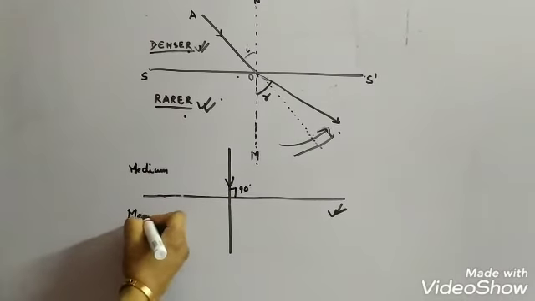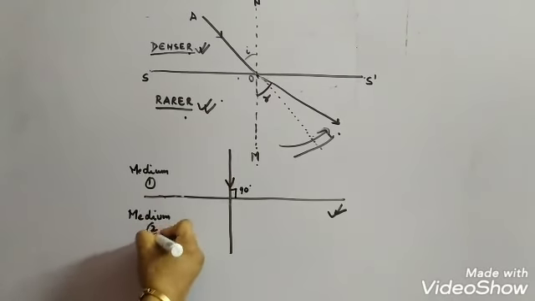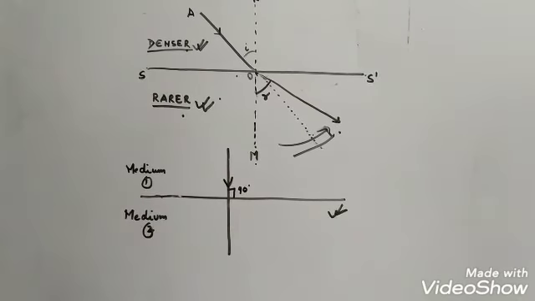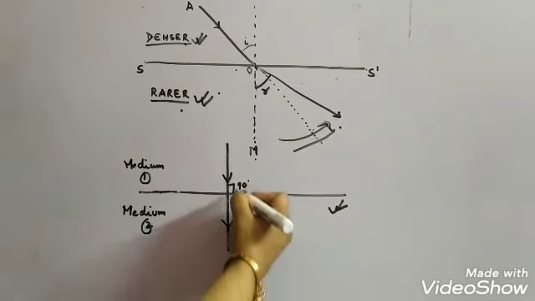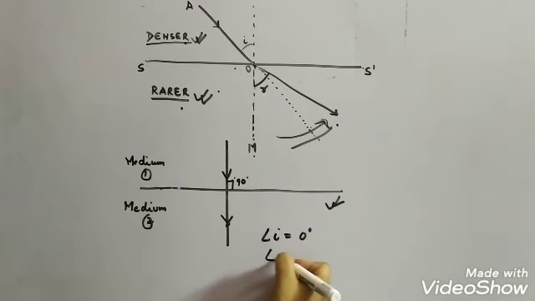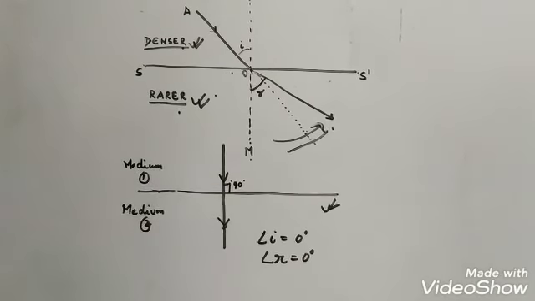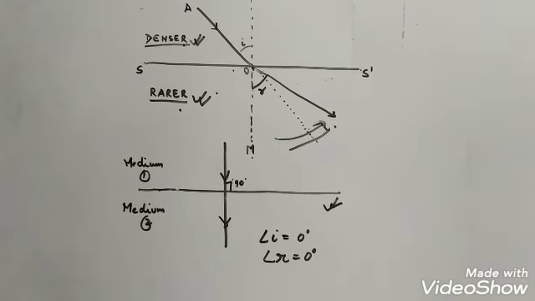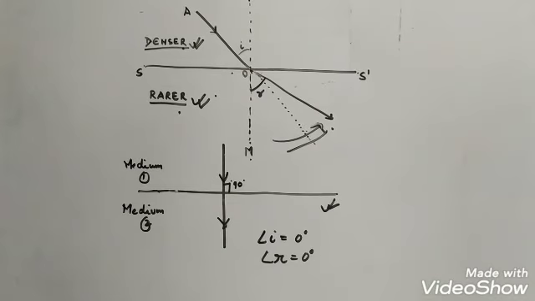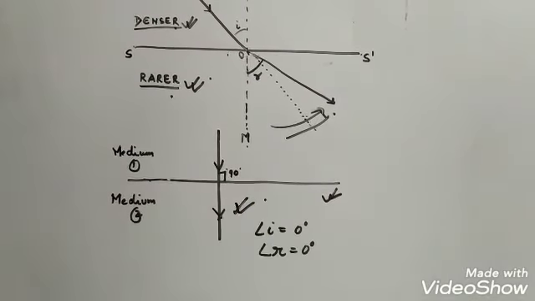This is medium 1, this is medium 2. In that case, the light ray passes undeviated. That means the angle of incidence is 0 degree and the angle of refraction is also 0 degree. So if the ray of light is incident normally on the surface, it passes undeviated.